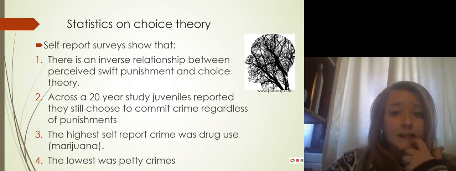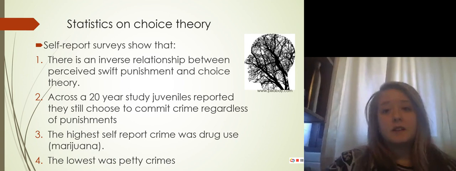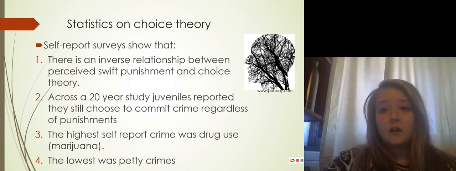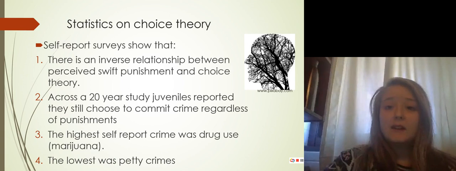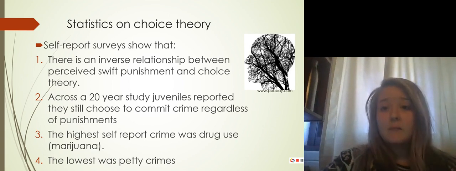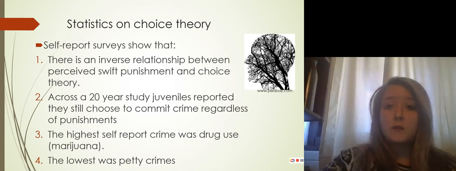Statistics on choice theory. Often when discussing choice theory, criminologists argue that the best way to handle choice theory and delinquency is through swift and severe punishment. However, in a study comparing the perceived certainty of crime and a self-reporting survey of delinquents, it was found that there was an inverse relationship between the two.